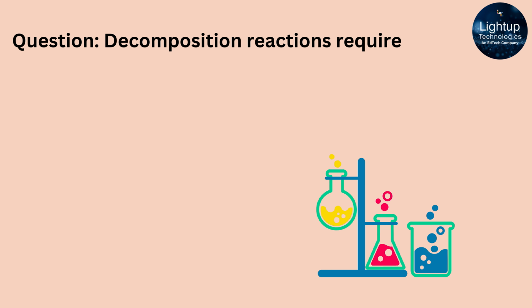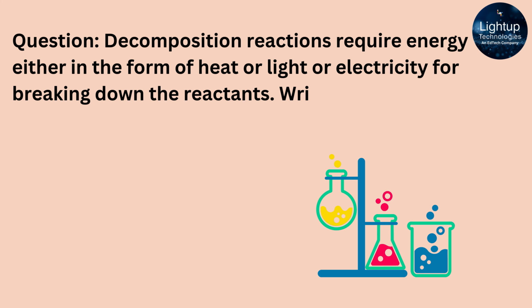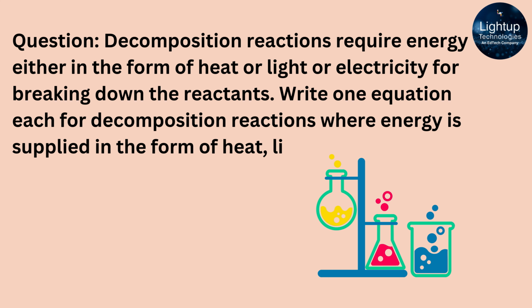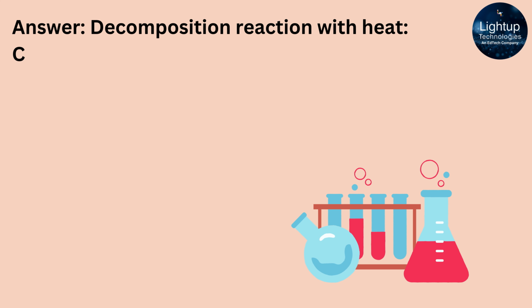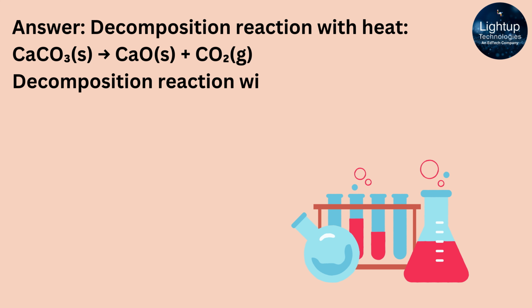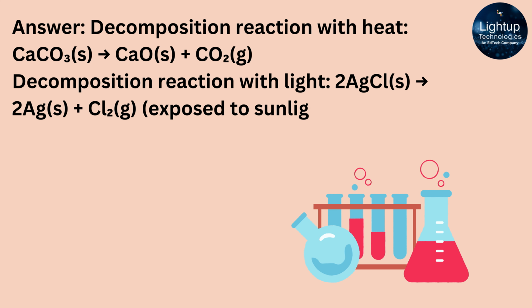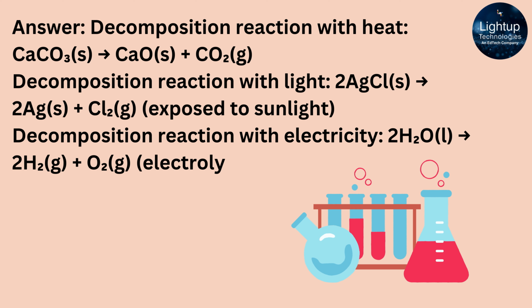Decomposition reactions require energy either in the form of heat or light or electricity for breaking down the reactants. Write one equation each for decomposition reactions where energy is supplied in the form of heat, light and electricity. Answer: decomposition reaction with heat, CaCO3(s) → CaO(s) + CO2(g). Decomposition reaction with light, 2AgCl(s) → 2Ag(s) + Cl2(g), exposed to sunlight. Decomposition reaction with electricity, 2H2O(l) → 2H2(g) + O2(g), electrolysis of water.